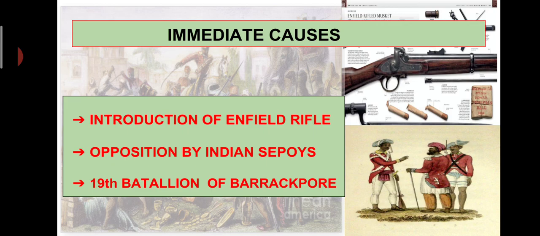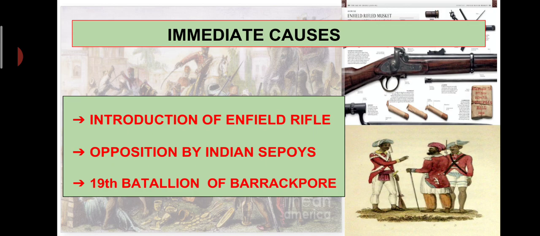Hindu and Muslim sepoys objected to using them, because both communities' religions did not allow this. The sepoys thought that the British were deliberately trying to hurt their religious sentiments. So this really angered the sepoys. Hence, in the 19th Battalion of Barrackpore, when this was first introduced, the sepoys refused to use this cartridge and revolted, and they were imprisoned. This resulted in the outbreak of the revolt.